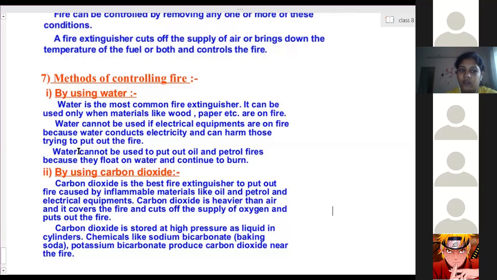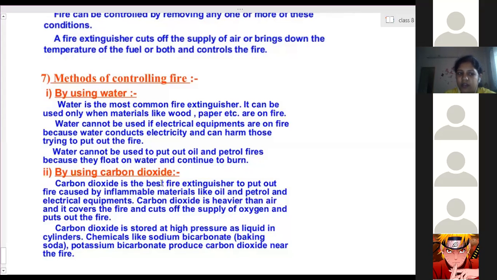Yes, ma'am. Water cannot be used to put off oil fires. Water also cannot be used for oil or petrol fires. That is because oil is lighter than water. So when you pour water, the oil will come above it, water will not be above oil. Oil will come above and will start catching fire immediately. So water will not be useful when there is a fire due to oil or petrol because they float on water and continue to burn. So it will not be put off. And these are highly inflammable, so only a very little temperature increase is needed to catch fire.